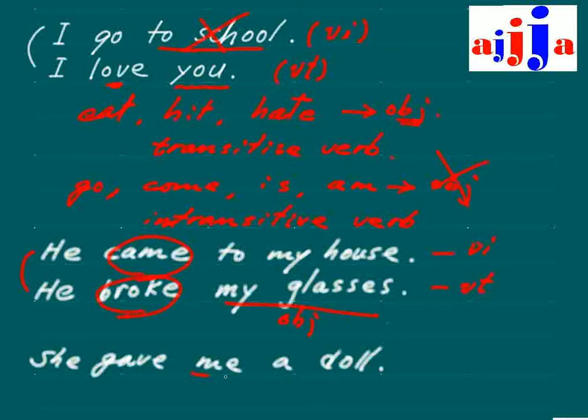So in this case, this one and this one are both objects, but we call this one the direct object, that's DO. This one is the indirect object, that's IO. So we have two objects. So that means, what is this verb? That's right, VT, which is transitive verb.